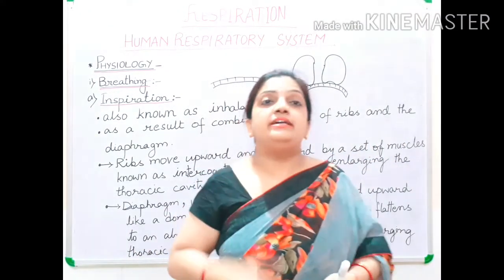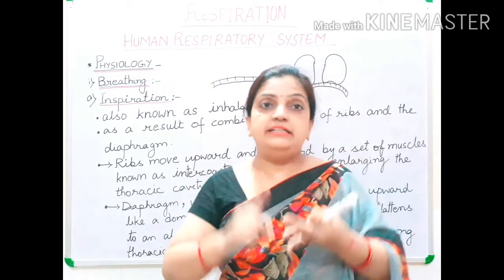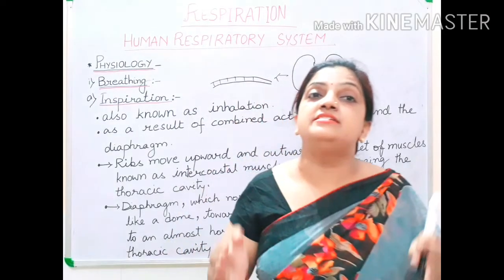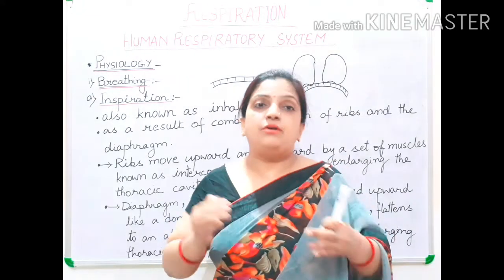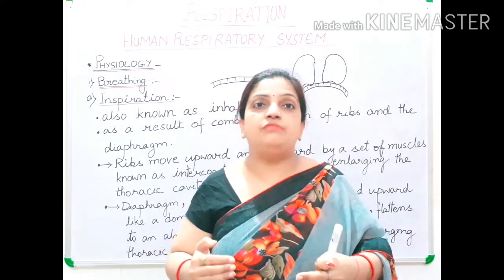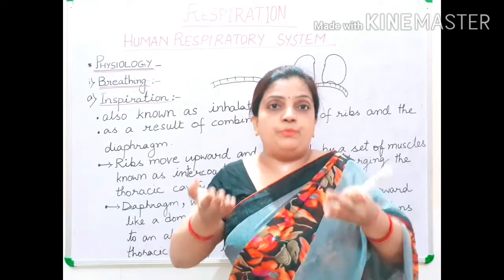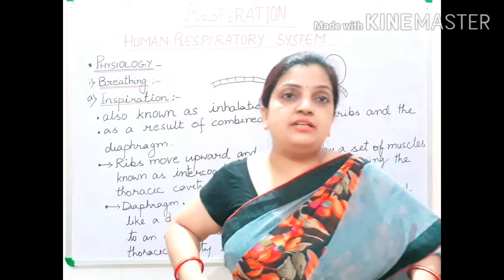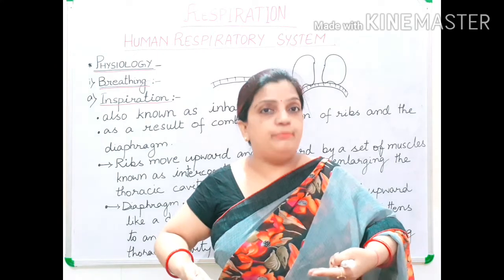So I told you it is a joint function of ribs, intercostal muscles and diaphragm. Now we have studied how the thoracic cavity is increasing in size. It is increasing because of the stretching of the ribs by the intercostal muscles upward and outward, and due to this function the pressure is falling on the diaphragm, which is present at the bottom of the lungs.